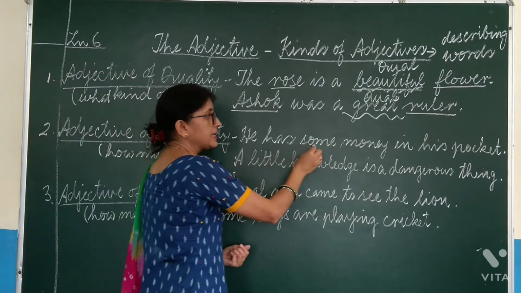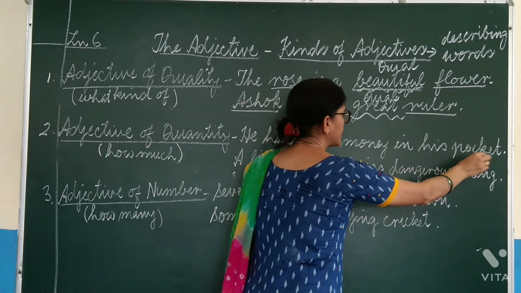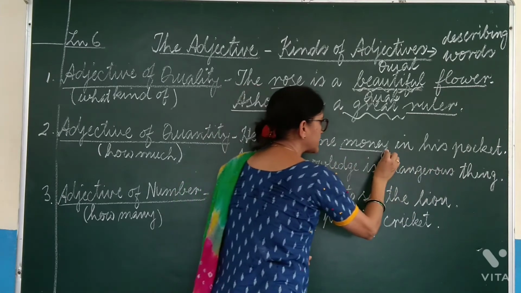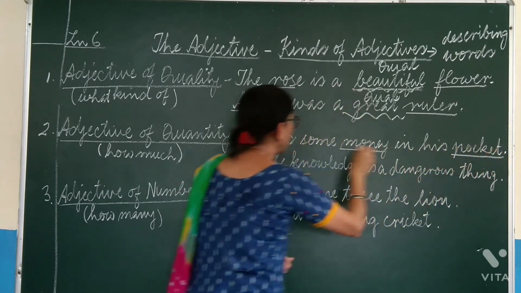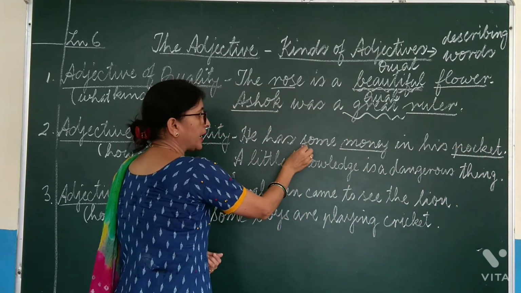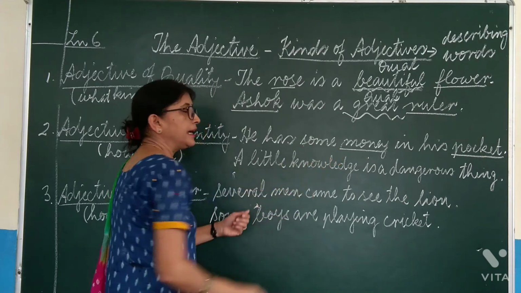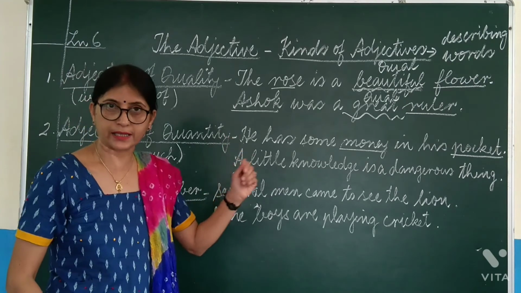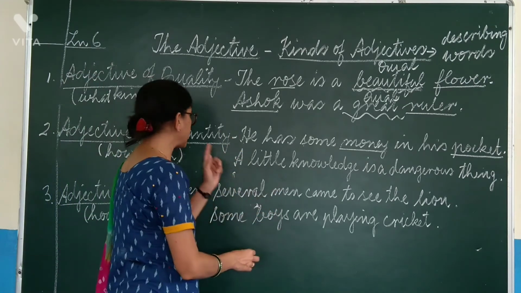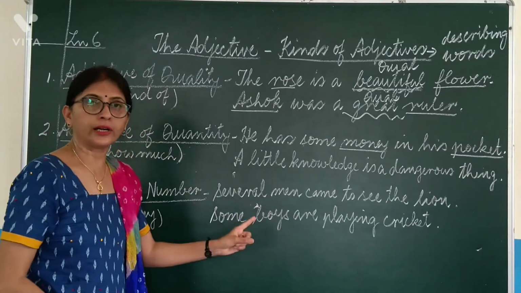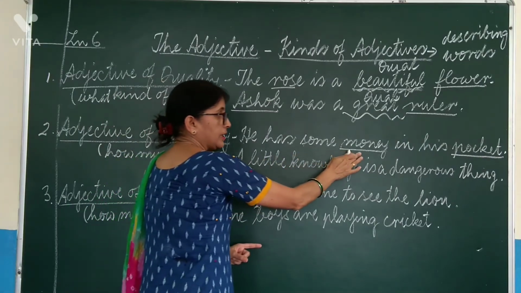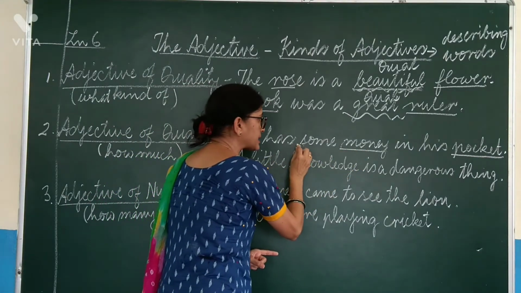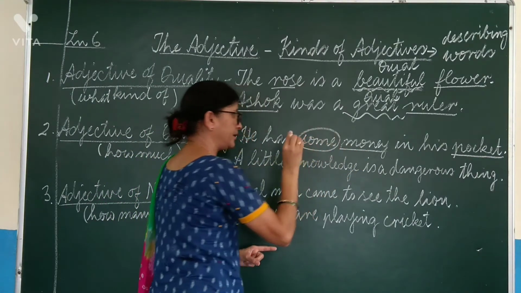He has some money in his pocket. Now, money is noun, pocket is also noun, but here we are more concerned about adjective of quantity. Other adjectives are also there, but I will not discuss them right now. So, the word some is describing money.